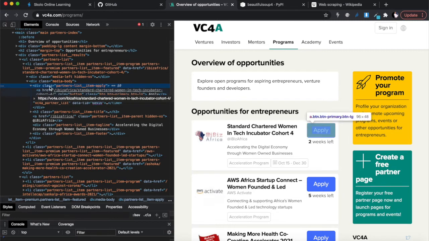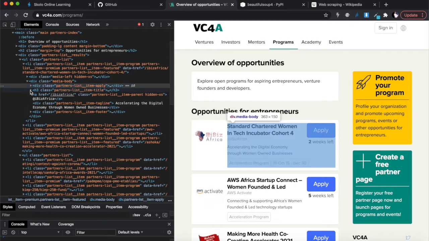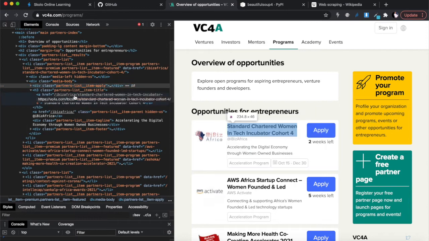If you highlight over there, this div, let's highlight this div. This is just the apply, and this one over there is the H3. There you go. When I put my mouse over there, it highlights the Standard Chartered Women in Tech Incubator Cohort 4. That's what I want. I want this Standard Chartered Women Cohort 4, and then I want this href. I want this link because I want to be able to click on it to open the detailed page.